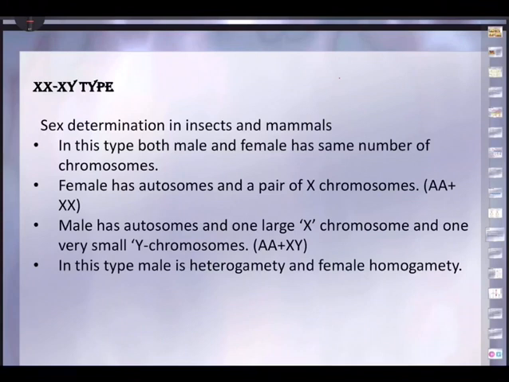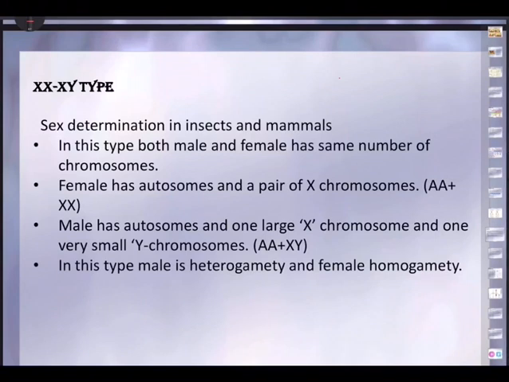But here the variety is, out of the 44 autosomes, 22 will be there in a sperm, but out of the XY, one sperm will be having X chromosome, another sperm will be having Y chromosome. That means you have got variety in case of sperms. So there are two types of sperms in a male. A sperm having 22 plus X and a sperm having 22 plus Y.